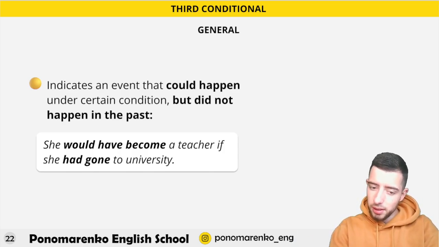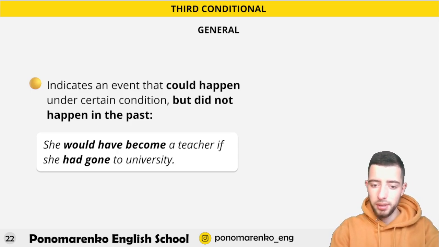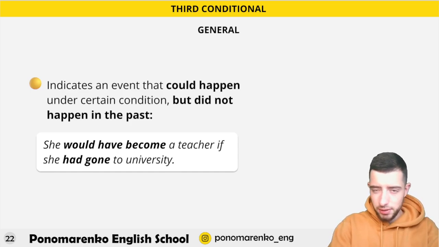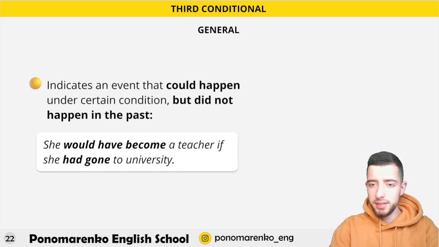First conditional sentence, the probability of this action happening is just approximately 50%. Second, hypothetical action, let's say 5 to 10%. And third conditional sentence, the probability is 0%.